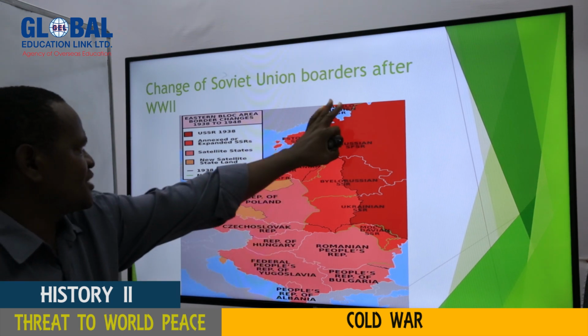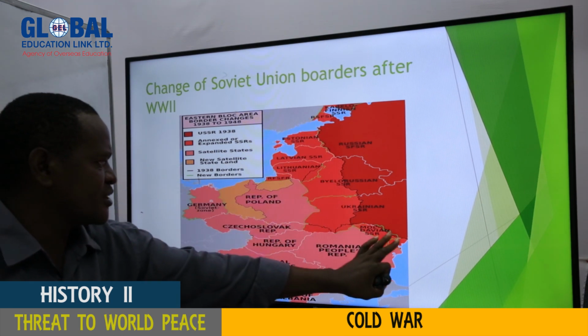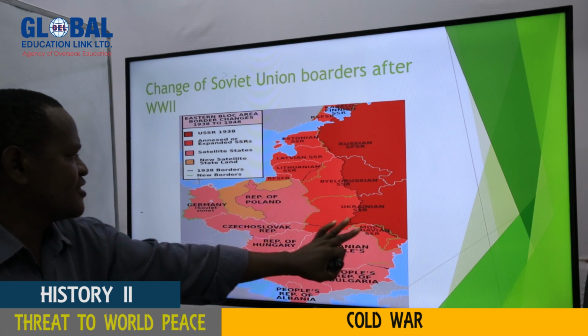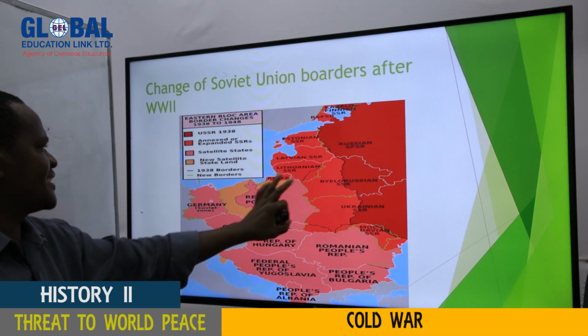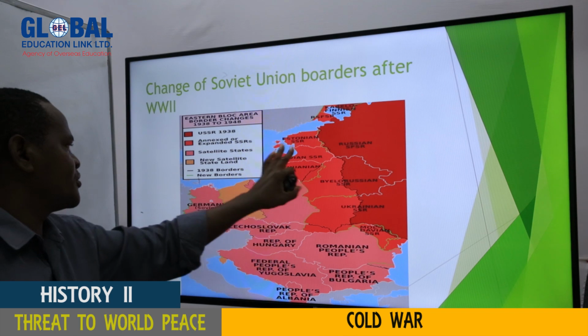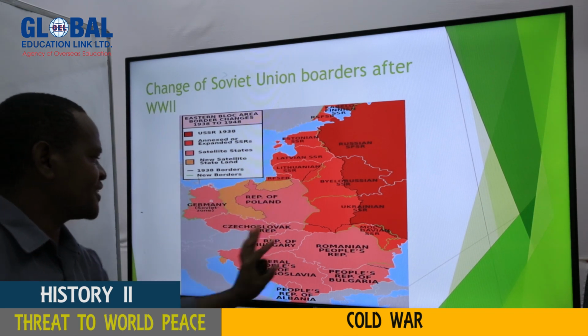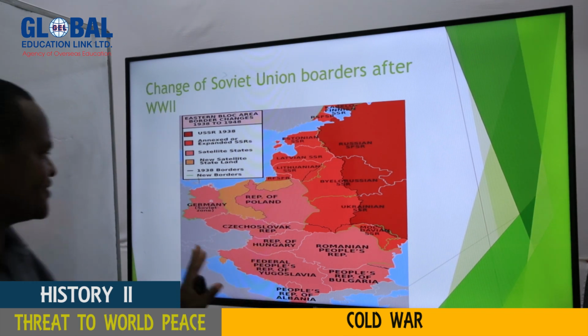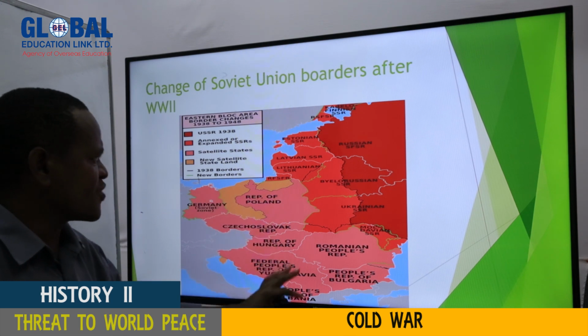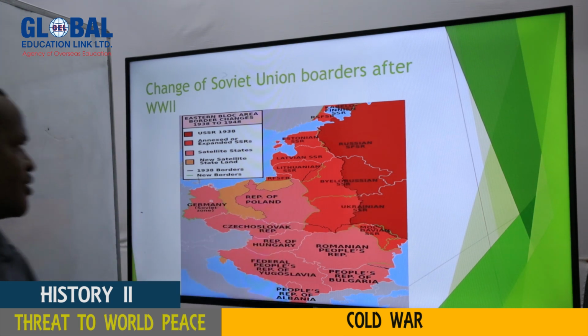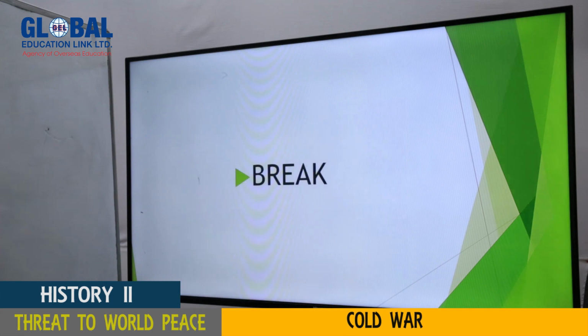So you can see it was just of this size before Second World War. But after Second World War, they did not only increase the size of their territory, but they were also able to establish other satellite states, the states which could not do anything without the consent of Moscow. So that's the way we can explain it.